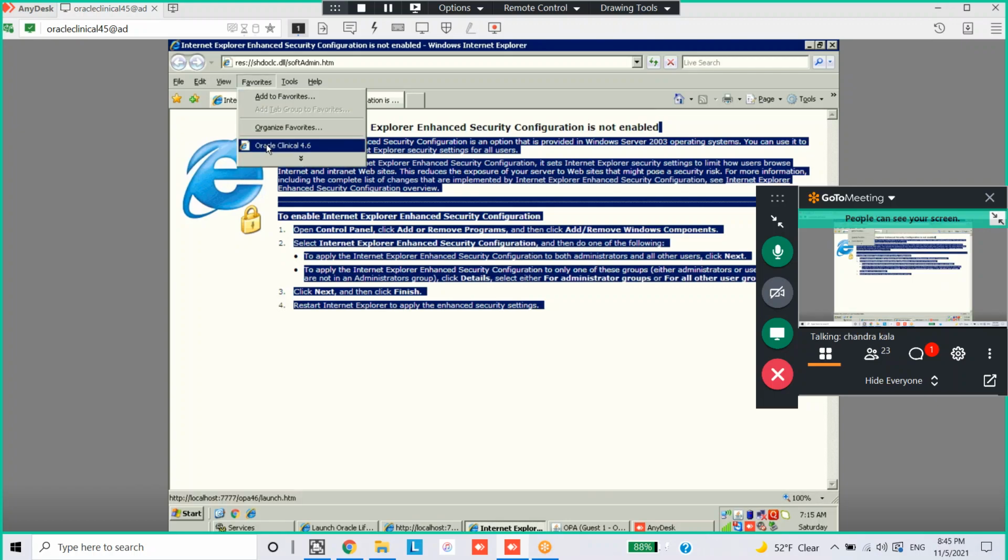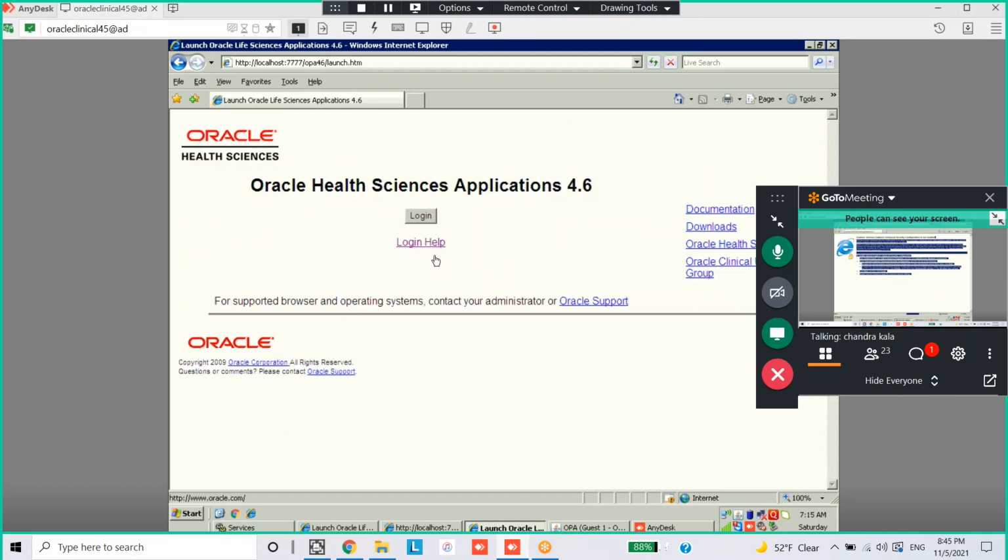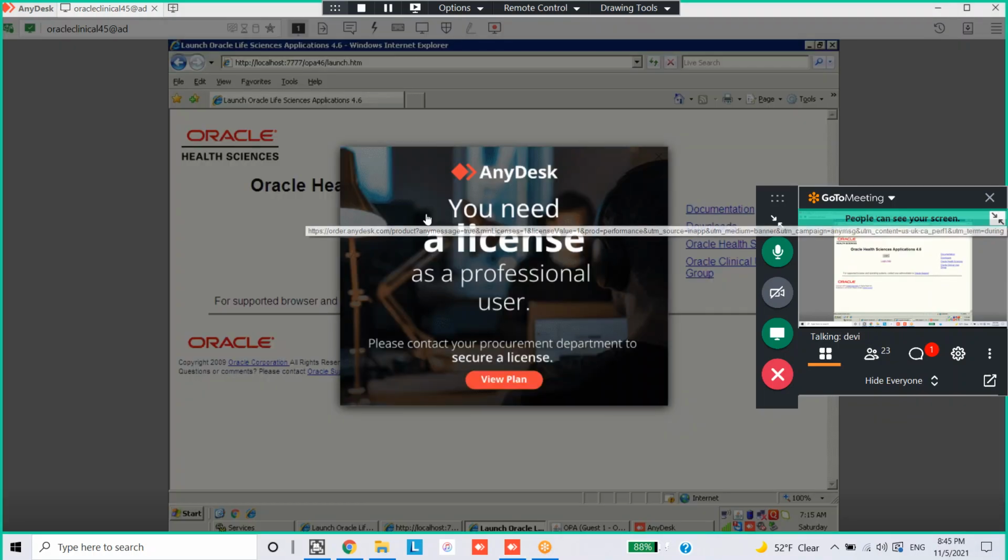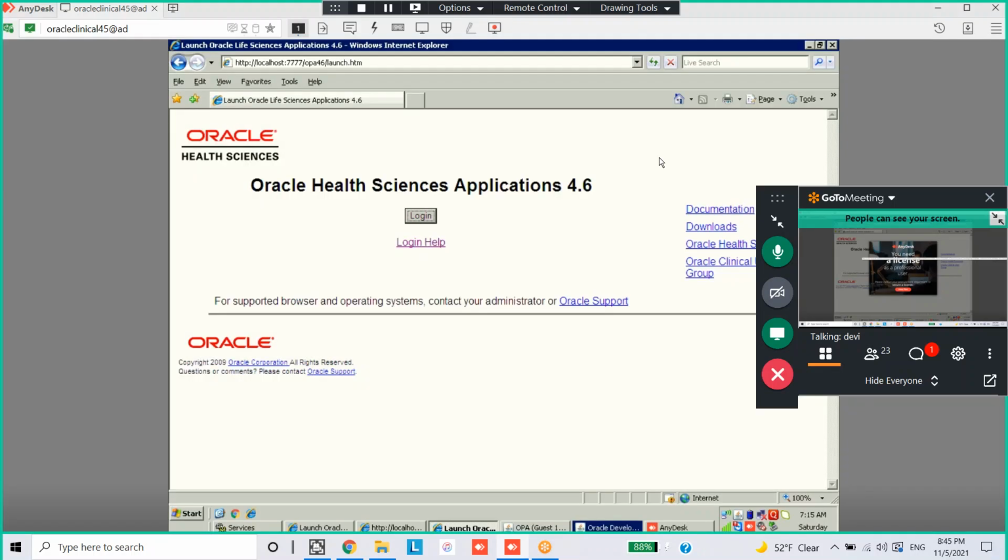Is there any other content that we can lock? Investigators, patients, sites, RDC books, DCIs, DCMs. Individual DCIs and DCMs also we can lock.